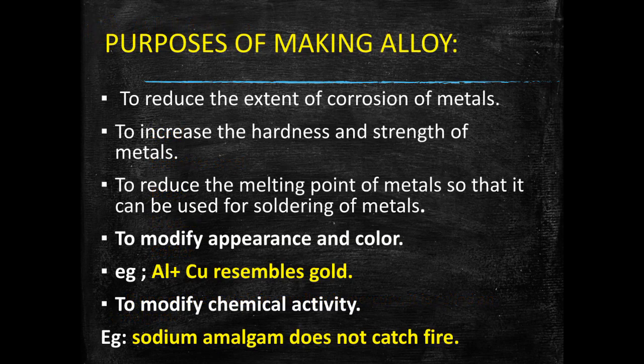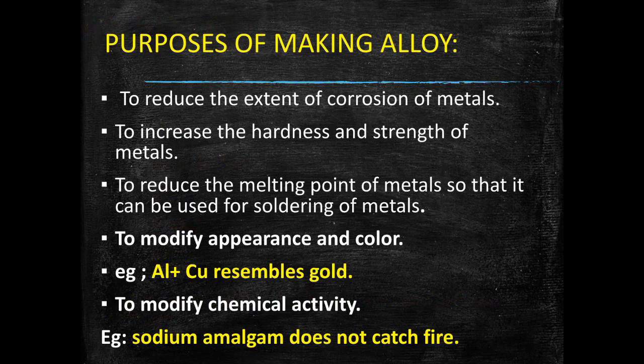So what is the purpose of making an alloy? Number 1 is it reduces the extent of corrosion of metals. Number 2, alloys can increase the hardness and strength of metals. For example, iron can be made stronger by converting it into steel or stainless steel.